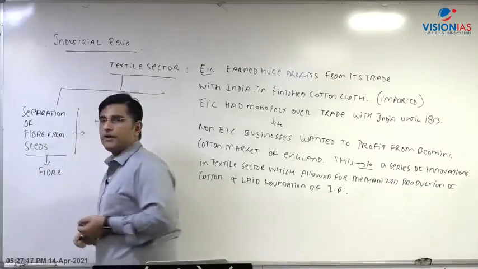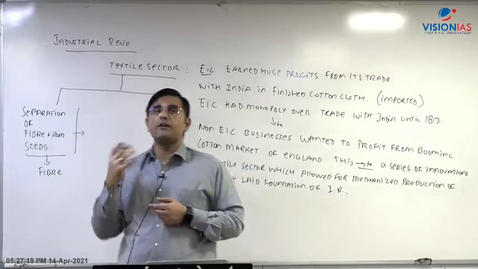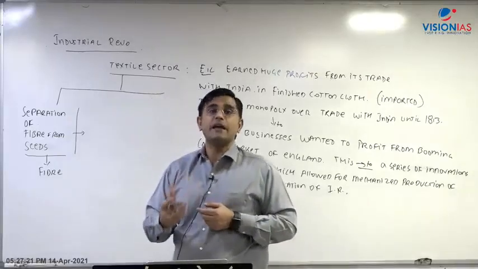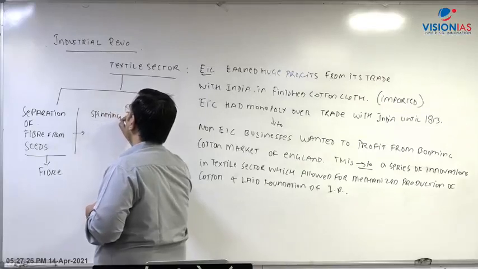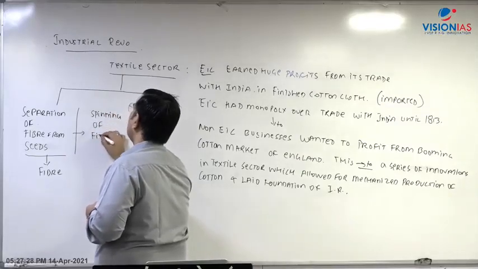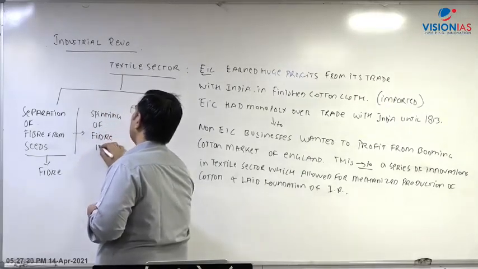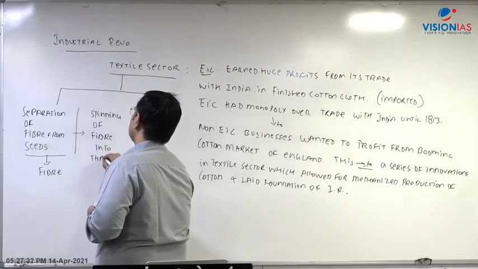The second component is you convert fiber into thread. That is known as spinning. So the second component is spinning of fiber into thread, right? The thread is what you get.